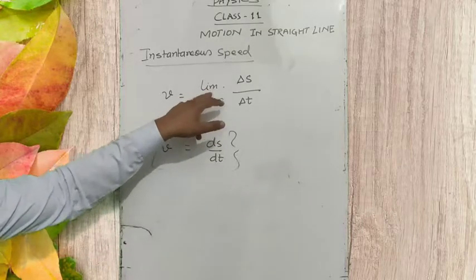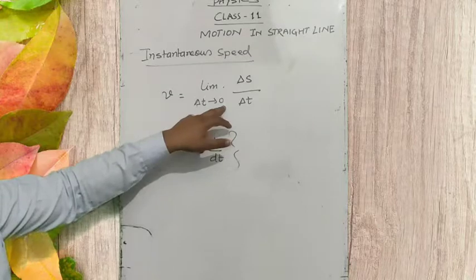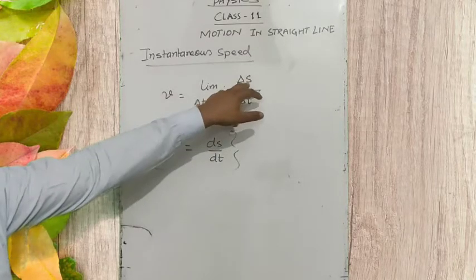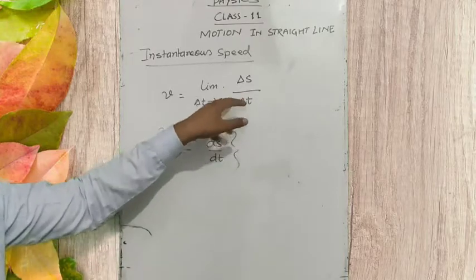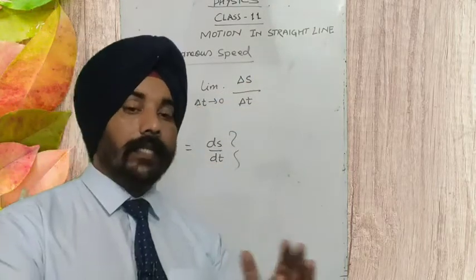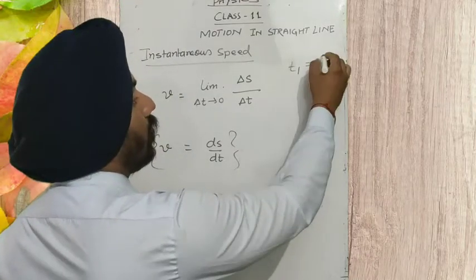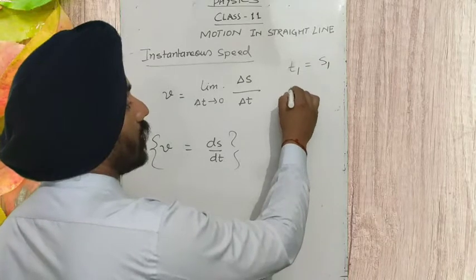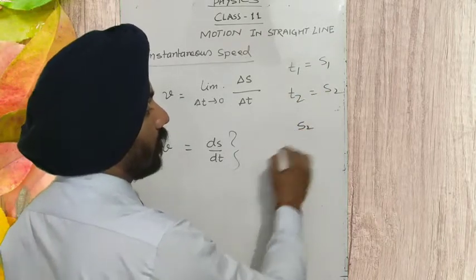So how to express the instantaneous speed in terms of a mathematical expression? We use limit delta t tends to 0. That means we divide the time down to 0, and delta s is the difference in the distances. Like at time t1 the body was at distance s1, and at time t2 it was at s2. So what is the distance traveled by the body?